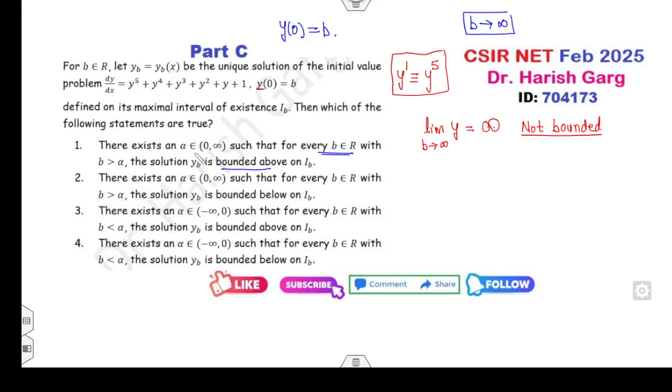Fine. Now you can see, because what is the lower limit? b is greater than alpha, which is greater than 0. Fine. So that means your y must be greater than 0. That means your solution limit y, that is b, must be greater than 0.